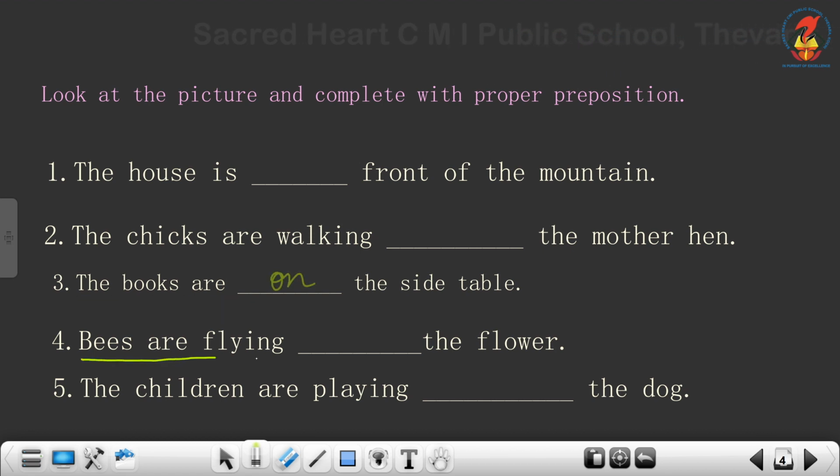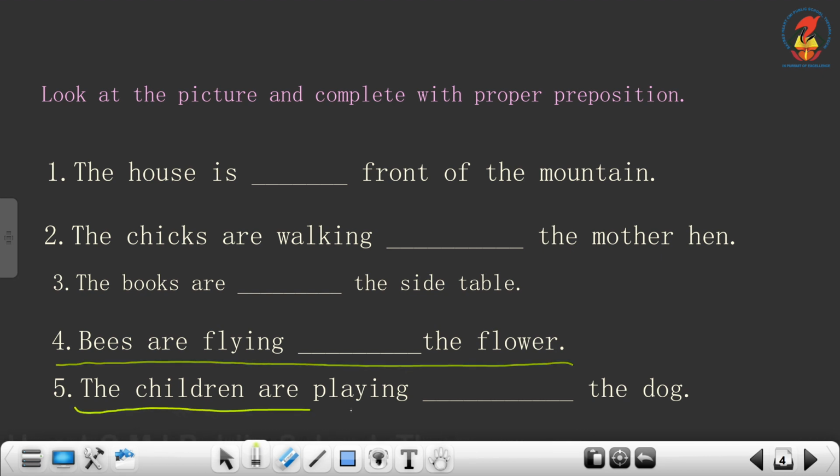Now fourth one, bees are flying dash the flower. It's a correction. It's not bus is flying. It is bees are flying dash the flower. You can write above or over. Above and over have the same meaning. Both have same meaning. So you have to use according to the sentence. So bees are flying over the flower or bees are flying above the flower.